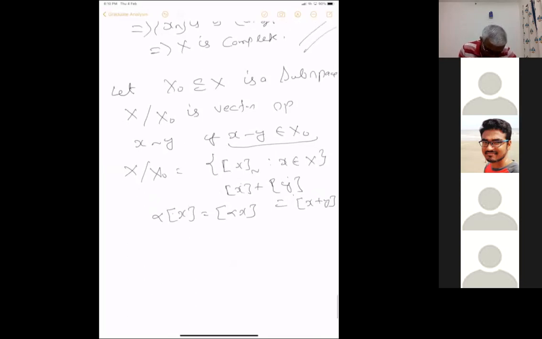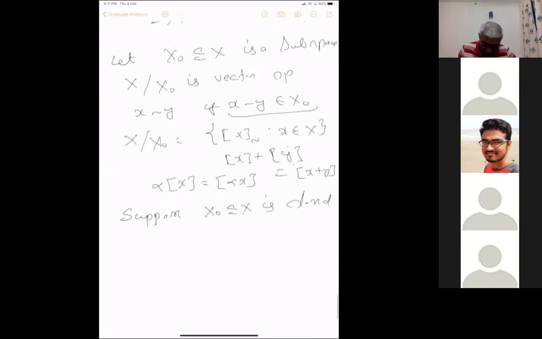So suppose we have a normed linear space X. Suppose X naught contained in X is closed. You can see that it's not defined otherwise. We will see an example. We will observe that otherwise it's not a norm. Then define the norm of any equivalence class [x] equal to the infimum of the norms of all the elements in the equivalence class. So any element in the equivalence class is going to look like x plus x naught, infimum over x naught in X naught.